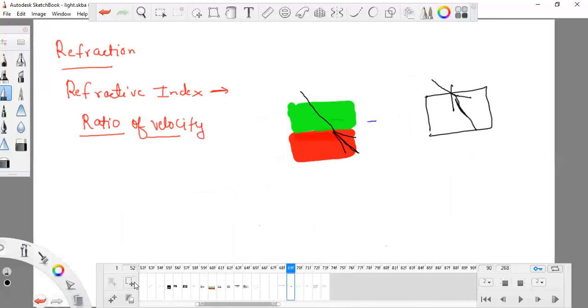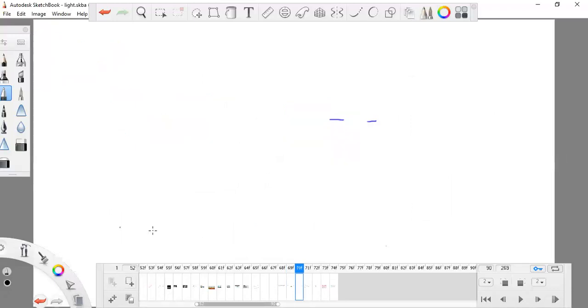So one point I want to make very clear, and if it is possible, just write down that if speed is decreasing, the light ray moves towards normal, and definitely it is entering a dense medium.